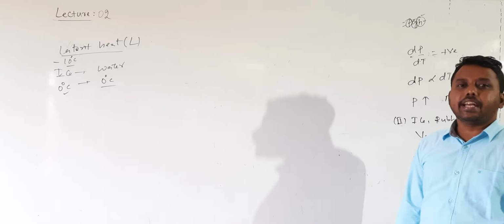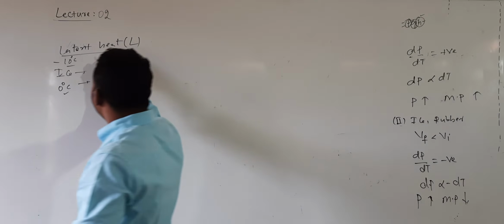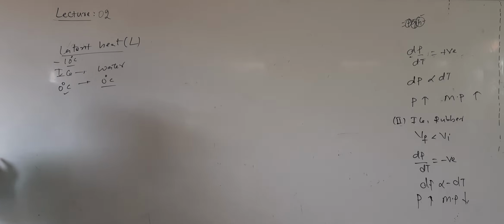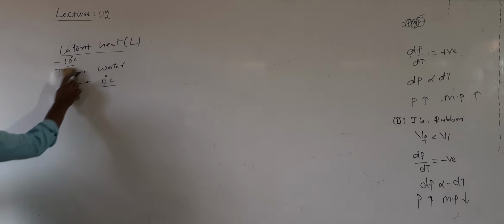Though the temperature is not changing from 0 degrees, to convert ice into water, where molecules are closer in ice and farther apart in water, increasing the separation between the molecules requires some energy, some heat. That amount of heat required to change the state is called latent heat. So what is the definition of latent heat? The quantity of heat required to change the state of a substance